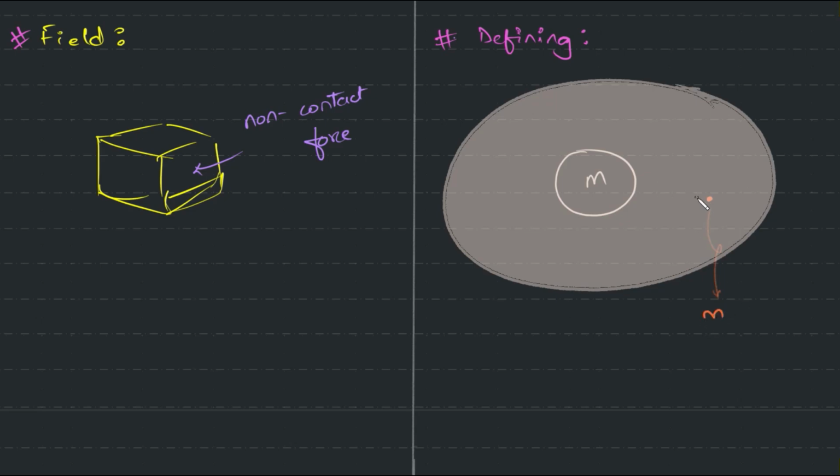So now this is feeling a force of F. So gravitational field can be defined as the force that this test particle feels, force felt by the test particle divided by the mass of the test particle, as simple as that.